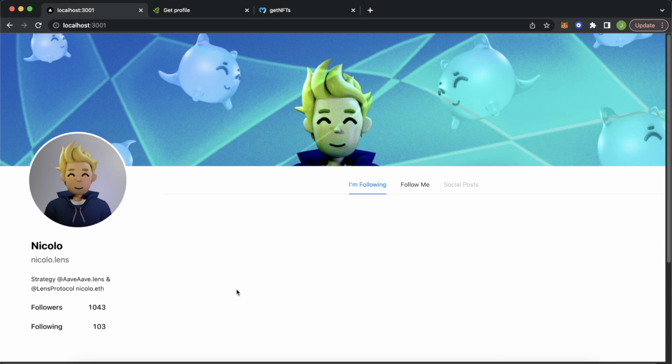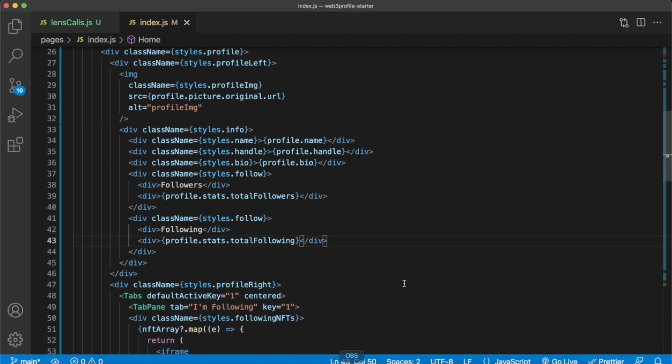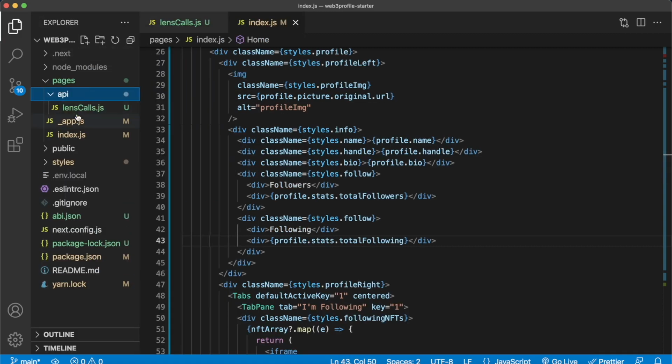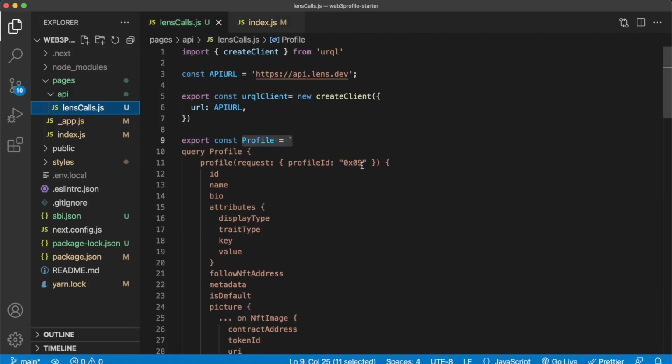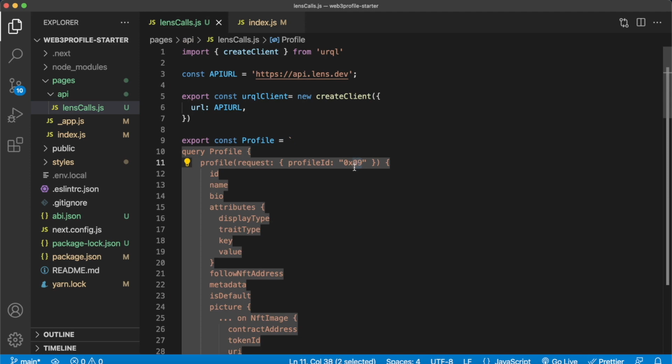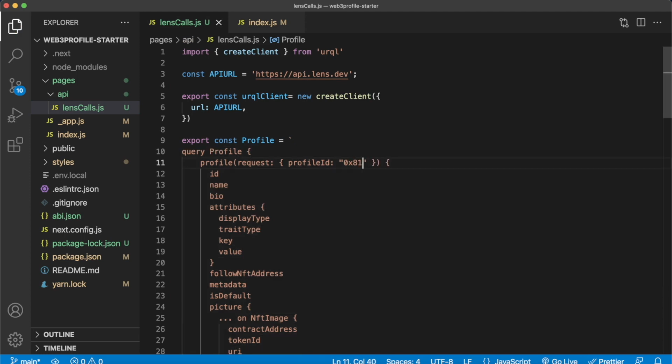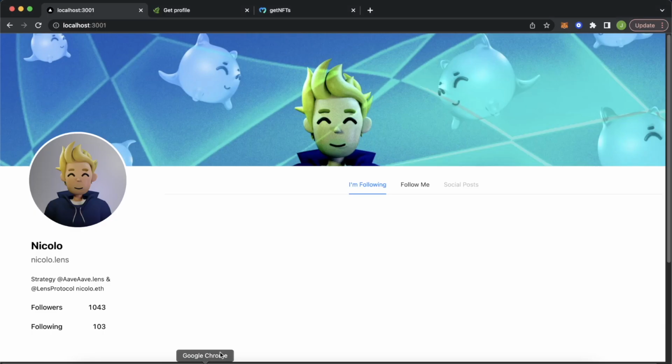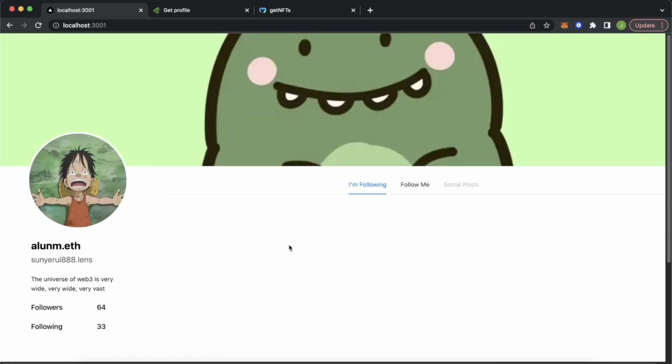All this is cool. We can even check out changing the user ID. So let's go over here to Visual Studio Code, jump into our API folder, lenscalls.js, and change the profile ID. I don't know, let's go for example, 81. Save that. And now if we jump into Google Chrome, refresh the page, look at this, now we get alum.eth. How cool is that? We get their details.